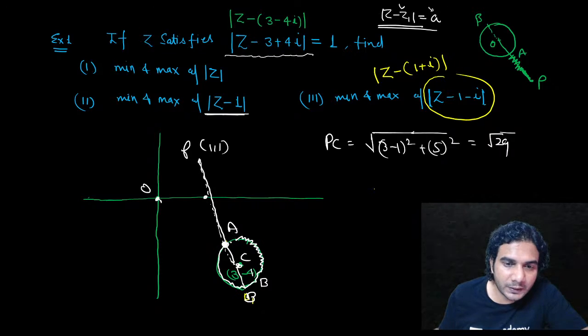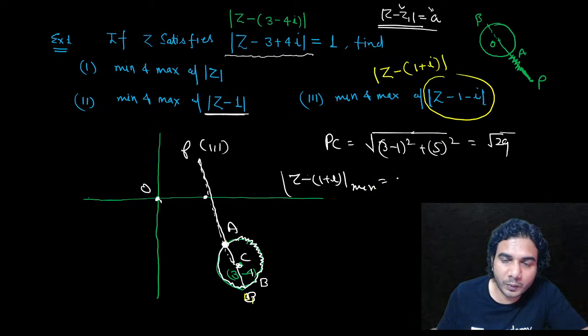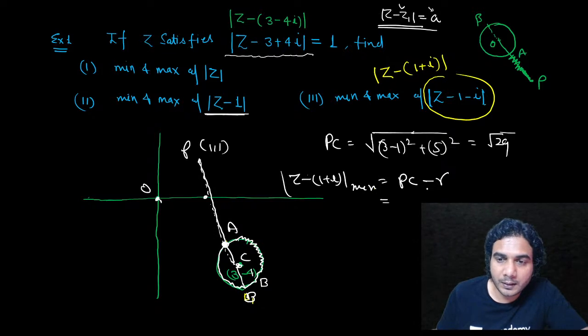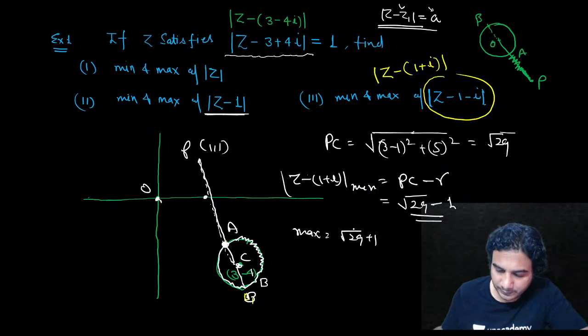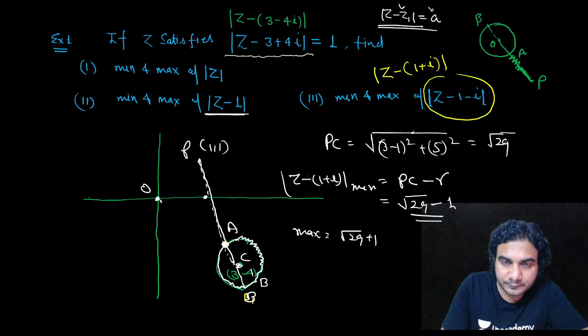So minimum distance of z from P will be PA. |z minus 1 plus i| minimum is equal to PC minus radius, okay? This is PA, right? So it is under root of 29 minus 1. So that is the answer, okay? And maximum will be under root of 29 plus 1. Yeah, you got it? So in this way.